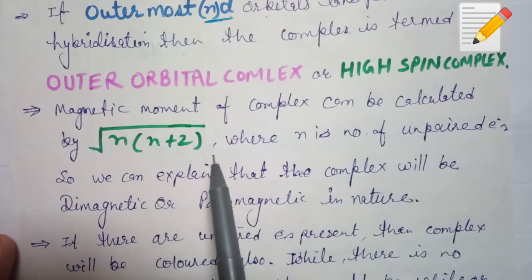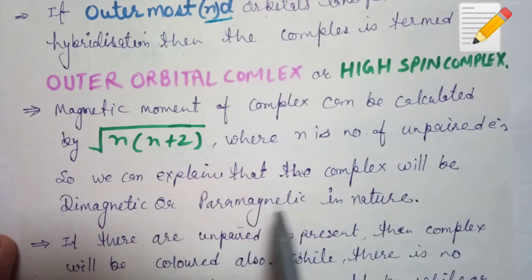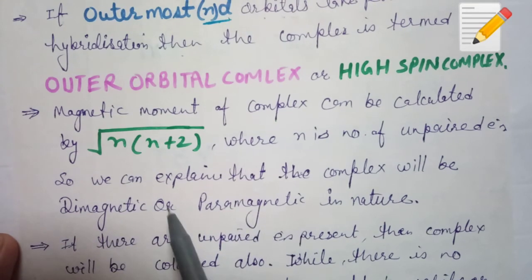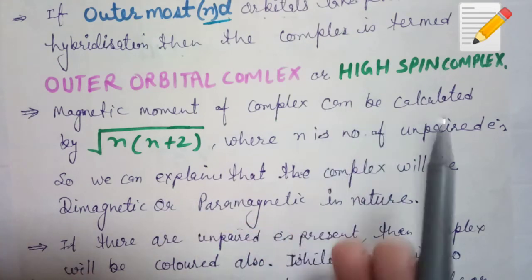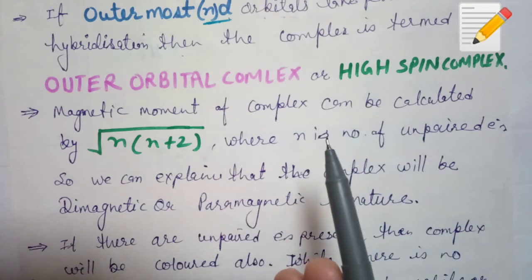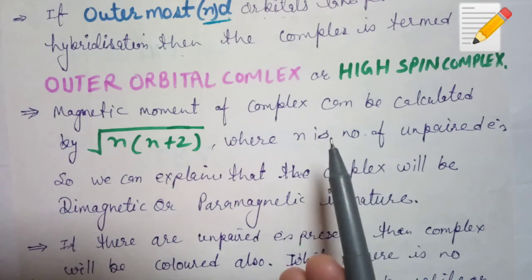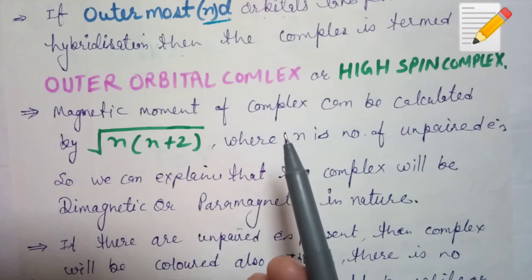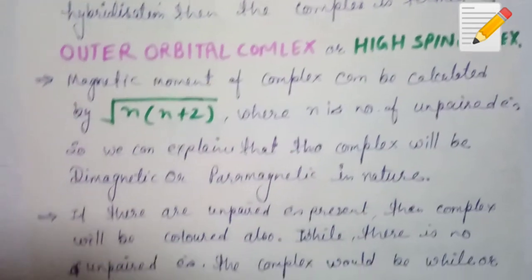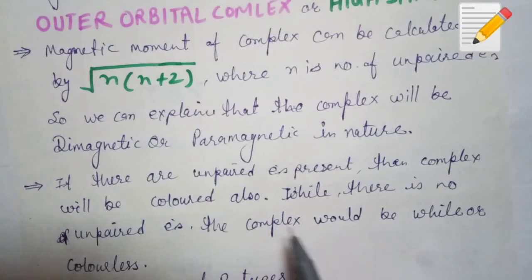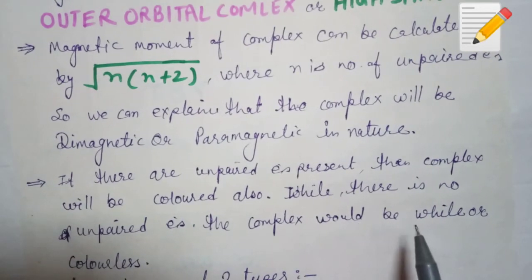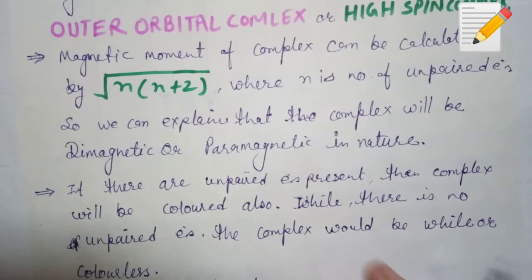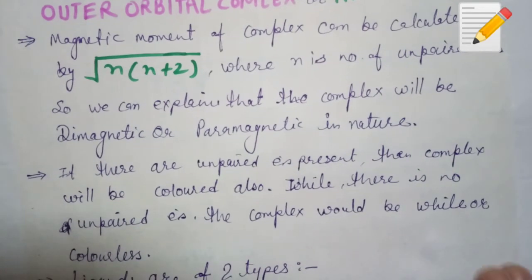If there are some unpaired electrons, the complex will be paramagnetic, and if there are no unpaired electrons, then the complex will be diamagnetic. Similarly, if unpaired electrons are present, then the compound will be colored also, as we have discussed d-d transition in d block elements. If there are no unpaired electrons, then the complex will be white or colorless. Clear? It is the same thing as VBT for covalent compounds.